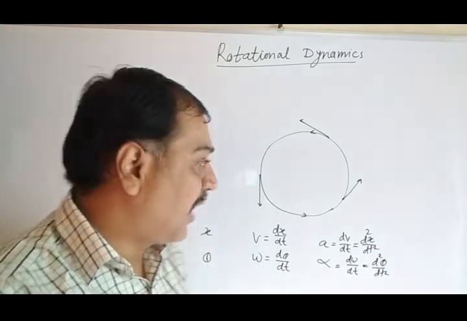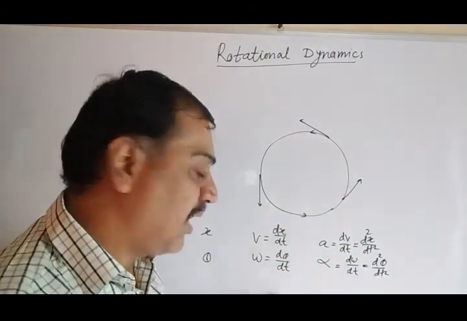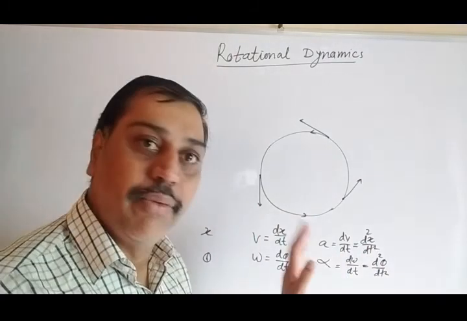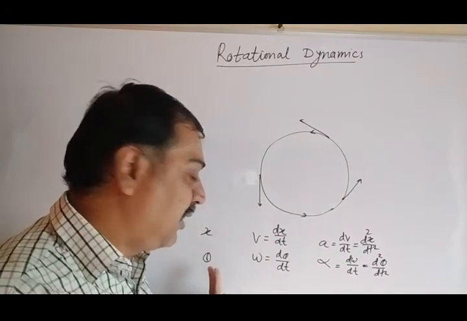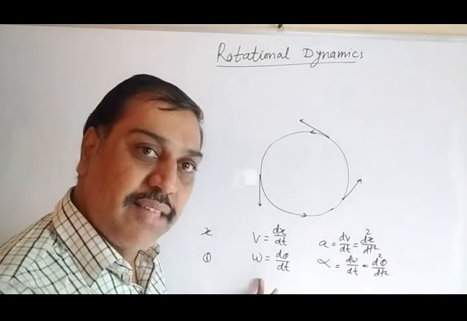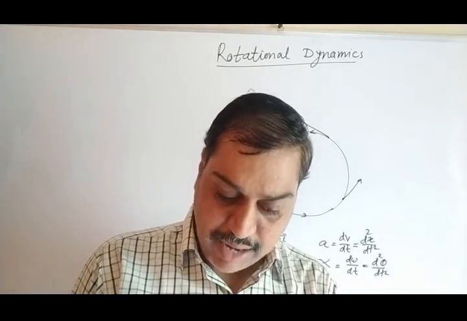So here in the circular motion, the linear motion never comes here, we should consider the angular also. Yes, there we can consider linear also, but mostly this is angular motion. So we have to consider theta as a displacement, omega as an angular velocity, alpha as an angular acceleration. The same thing they have given here.